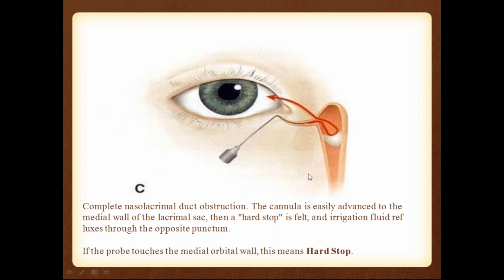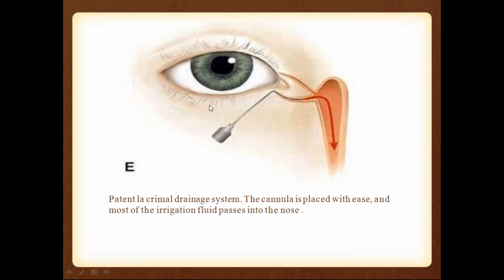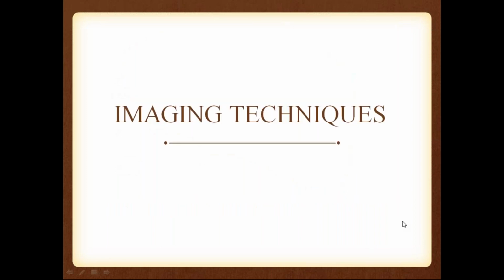You can see inferiorly somewhere here in the nasolacrimal duct there is a block. You can see here the hard stop and regurgitation of the fluid from the opposite punctum. Here you can see a partial lacrimal drainage system. If there is a patent lacrimal system, the irrigating fluid will pass into the nasolacrimal duct and the patient can feel that.